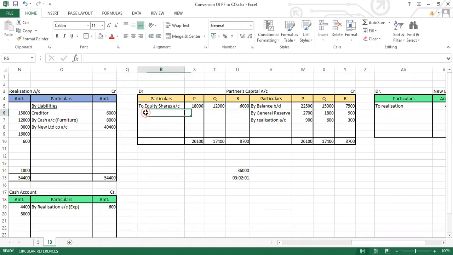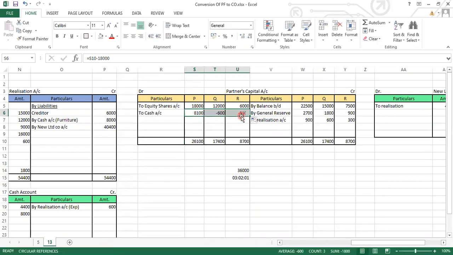And what they have told, that balance will be paid in the cash. So write down to cash account and find out the balance. Total minus 18,000. So this minus 18,000 will give you 8,100.